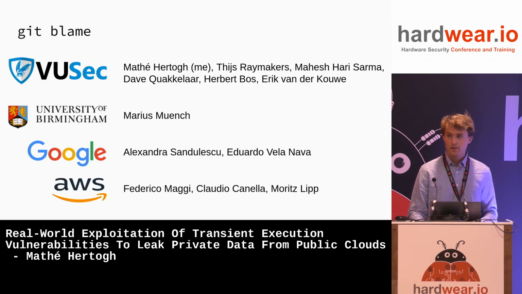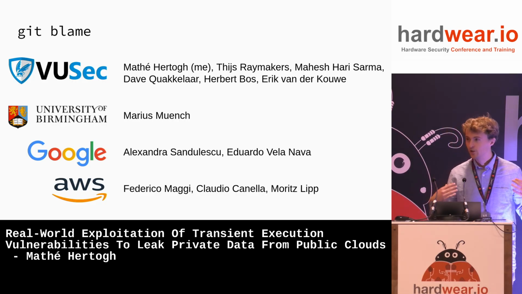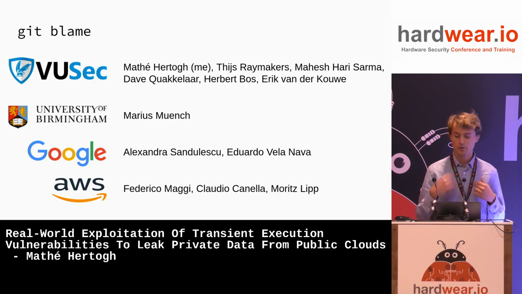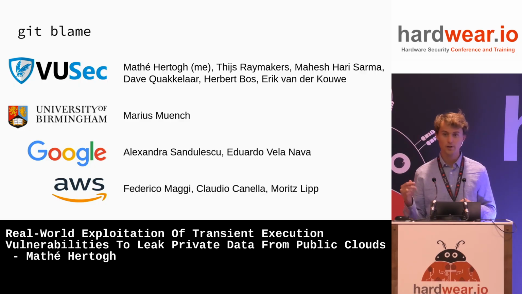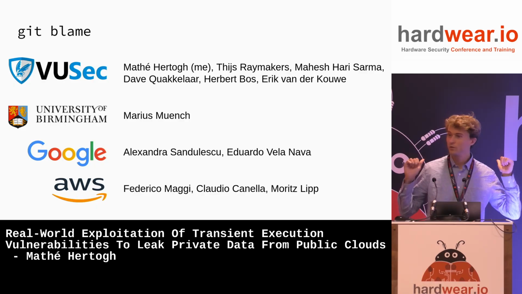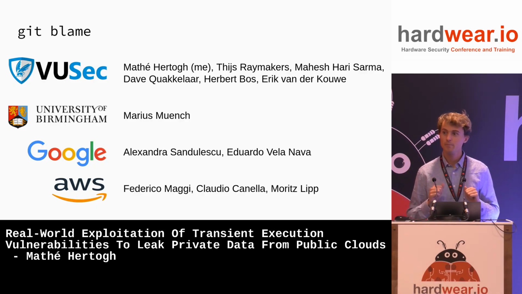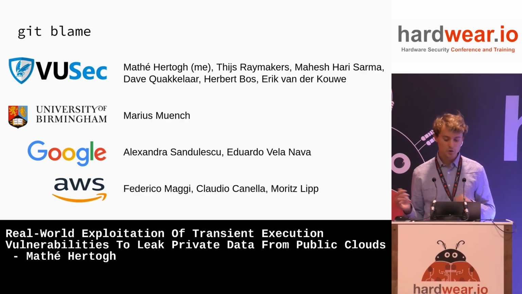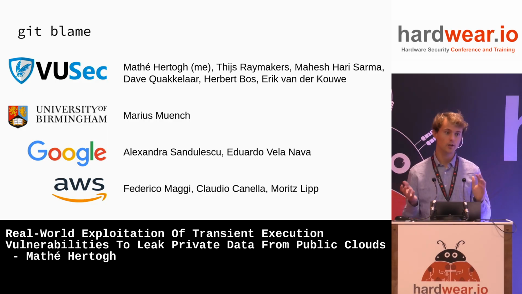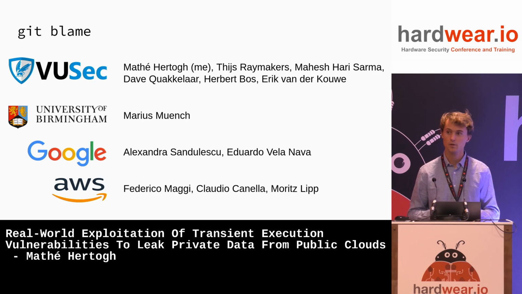Now, let's do a quick Git blame, because I did not do this by myself. There's a bunch of people I worked with. From the FUSEC research team, there was me together with Thijs, Mahesh, Dave, Herbert, and Eric. There was also Marius, the blonde guy from the previous talk, from the University of Birmingham. And then from Google and Amazon, there were Alexandra, Eduardo, Federico, Claudio, and Moritz. And all these people together worked towards the final product, which was the exploit, basically.